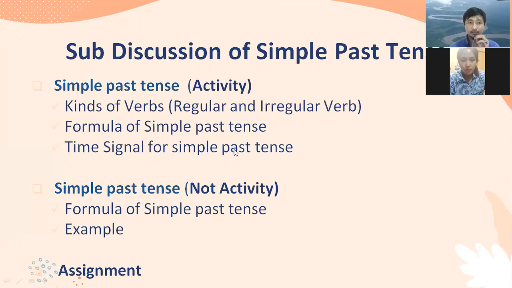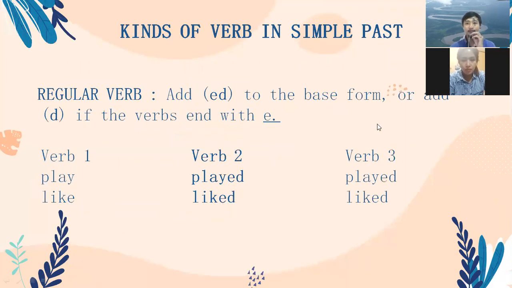Okay, the next one, we will learn about kinds of verb in simple past tense. We are talking about regular verbs. With regular verbs, we add ed to make the past form, or add d if the verb ends with e. This is the example: for verb 1, play, to be played, and for verb 3, played.